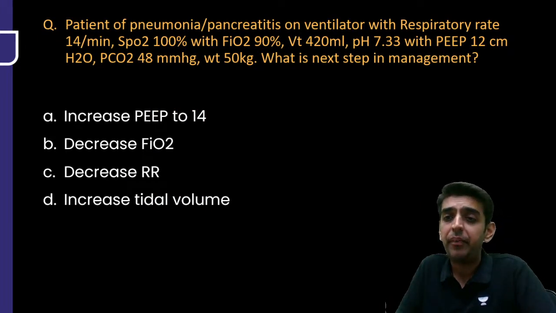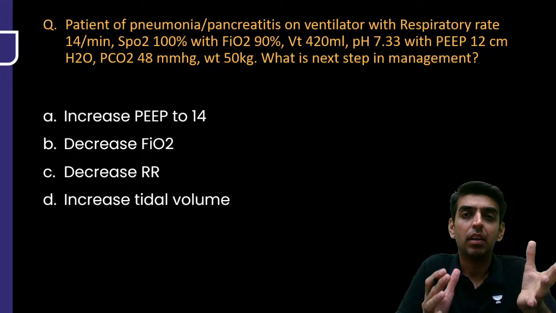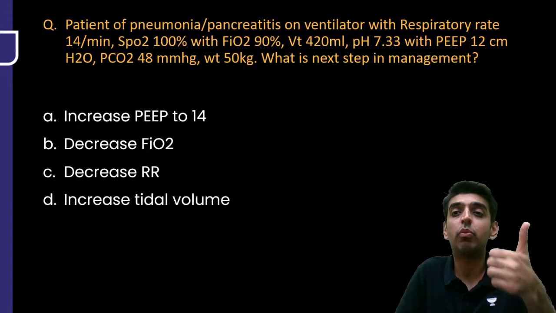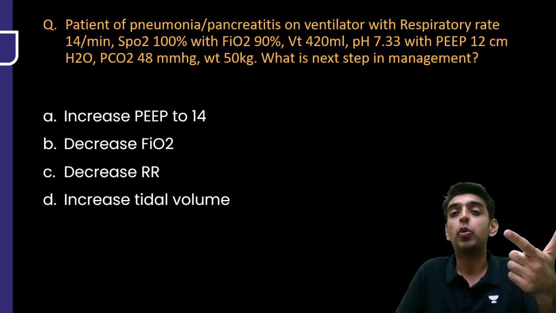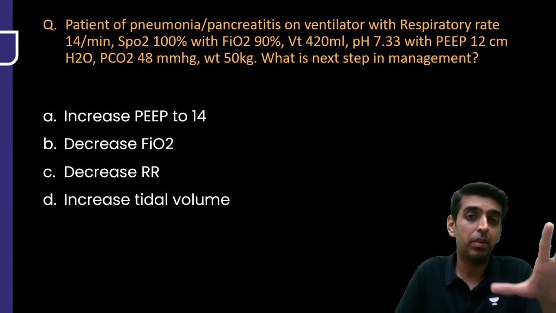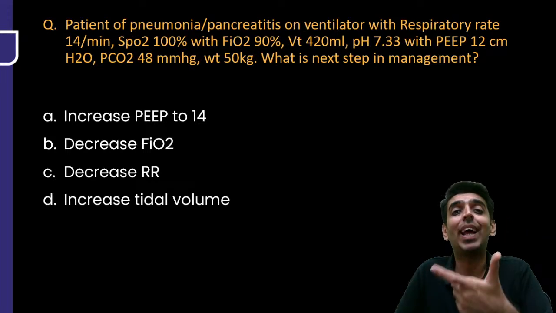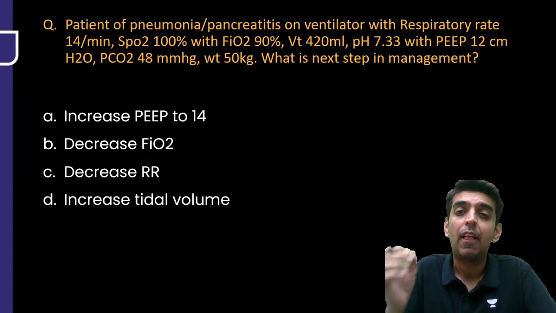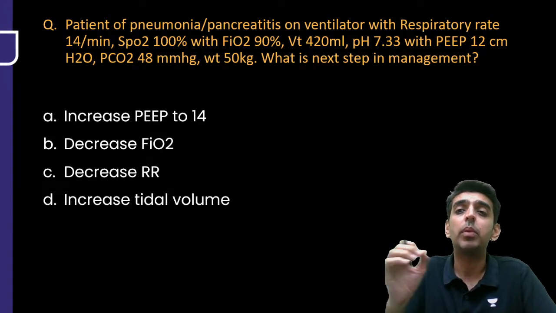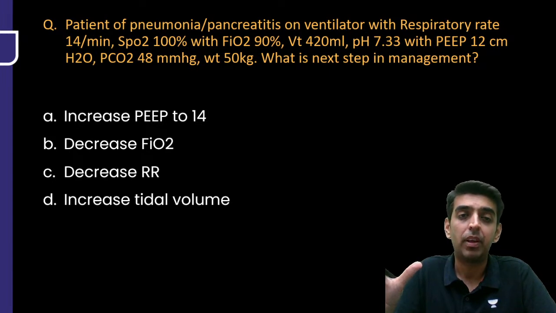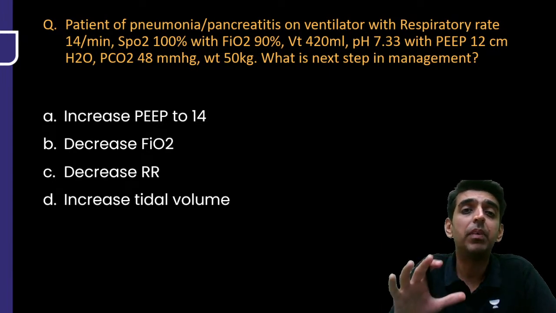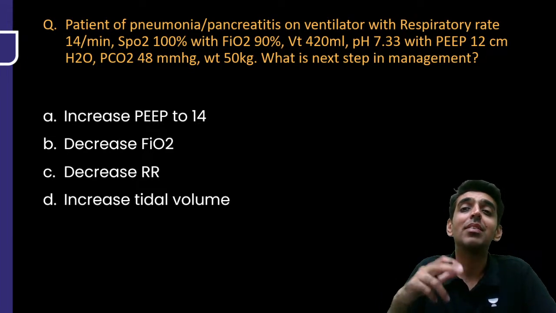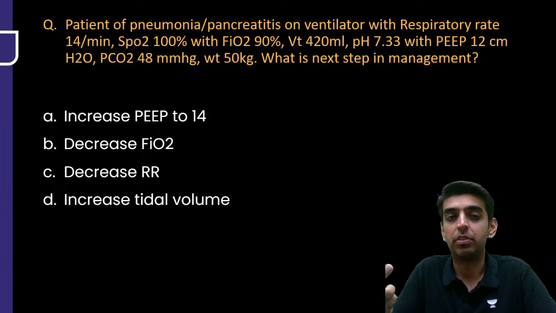Patient of pneumonia or pancreatitis, right, is on ventilator with the following settings of respiratory rate 14 per minute, SpO2 maintained normally at 100% with FiO2 of 90%, right? Tidal volume 420 ml, pH of 7.33 with PEEP of 12 centimeters of water. PCO2 here is 48 millimeters of mercury, right? Weight is around 50 kg of that person. What is the next step in the management of this person, right?